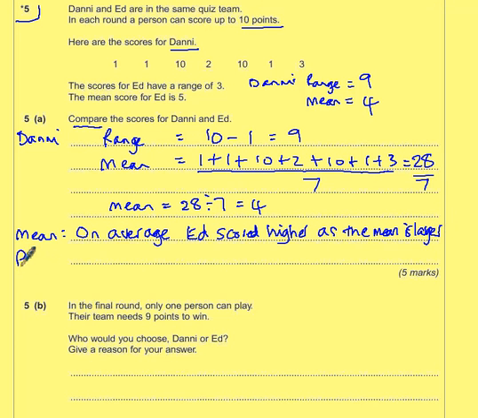If we compare the ranges, well, the range is a measure of how spread out they are. So if Ed had a range of 3 and Danny had a range of 9, so Danny's scores are more spread out. Danny's scores are more spread out. Range is higher.